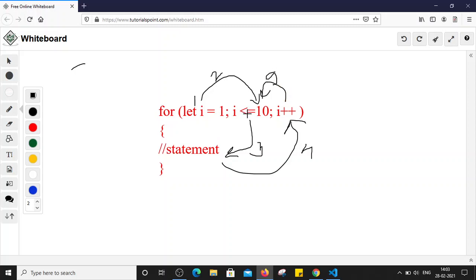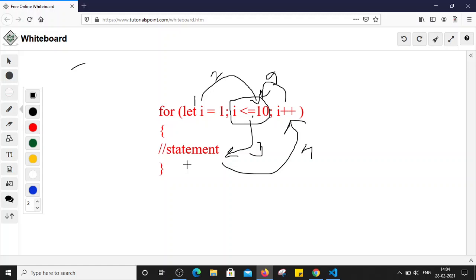If the condition is still true, it will again execute the statement. After execution of the statement, it will again increment or decrement the value. After the increment, it will again check the condition. Similarly, it will keep iterating in the loop until this condition becomes false. When this condition becomes false, we will come out of the loop. So this is how the for loop works, right?